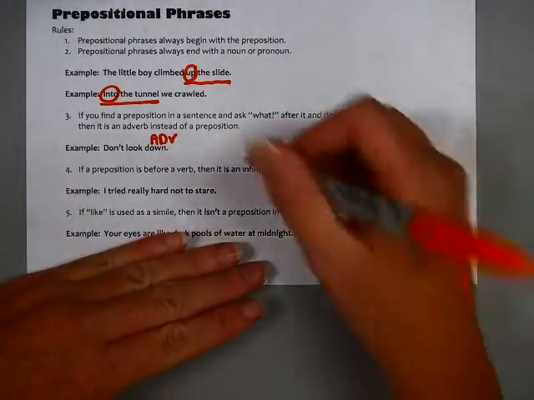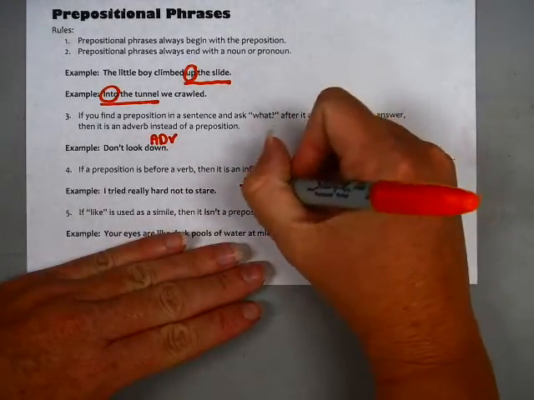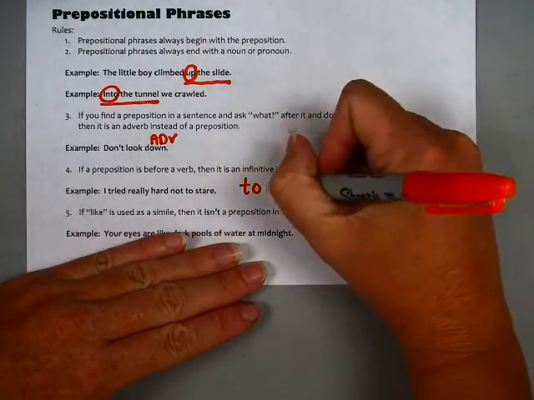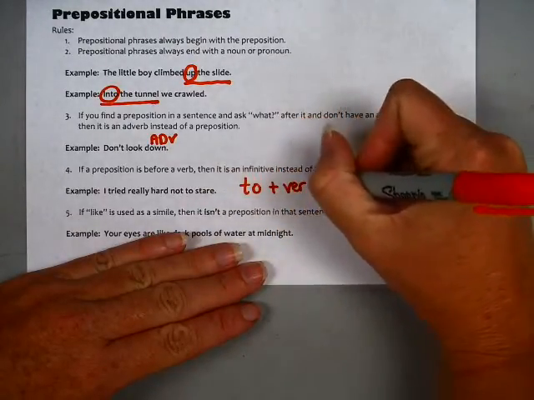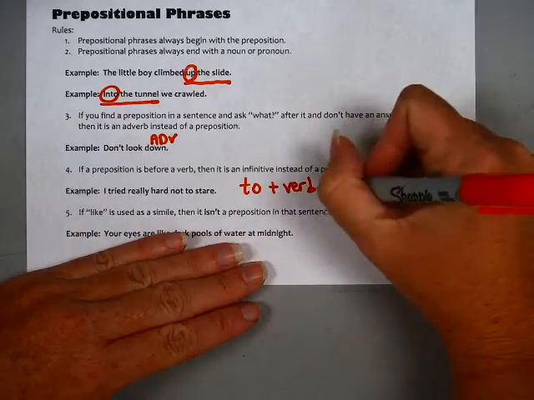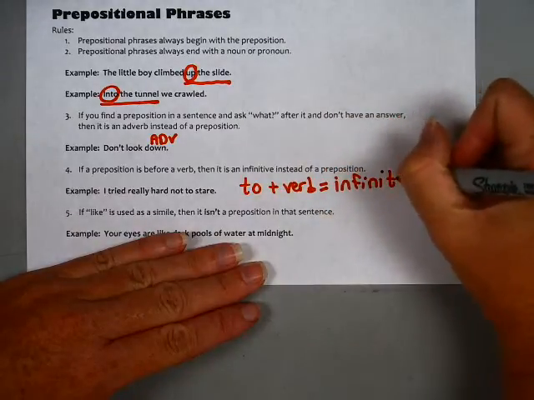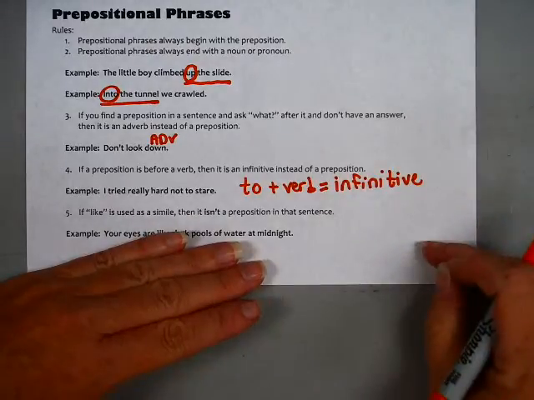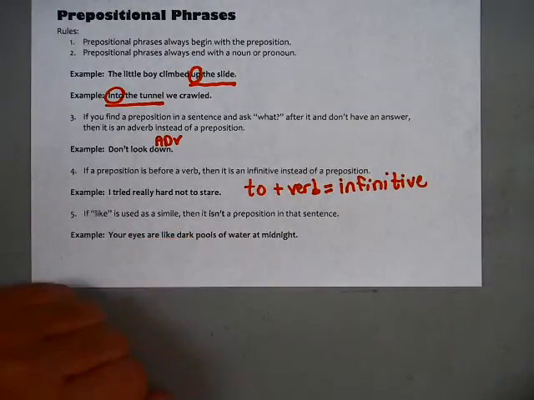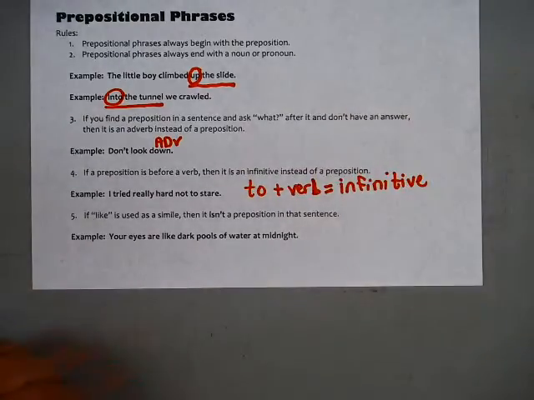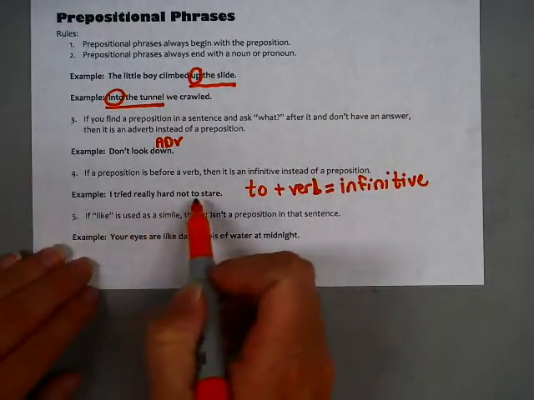Basically, the word to plus a verb, some sort of action verb, equals something called an infinitive. So write down all these notes that I'm writing down as well. To plus a verb is an infinitive. Let's be a B. I tried really hard not to stare.